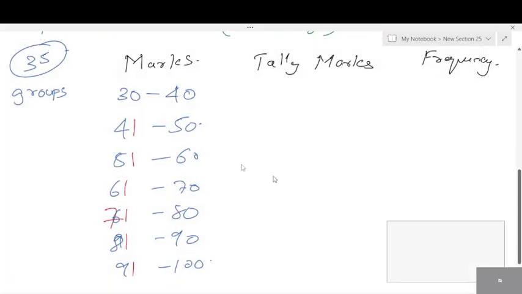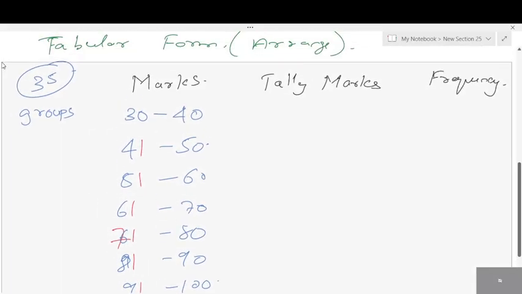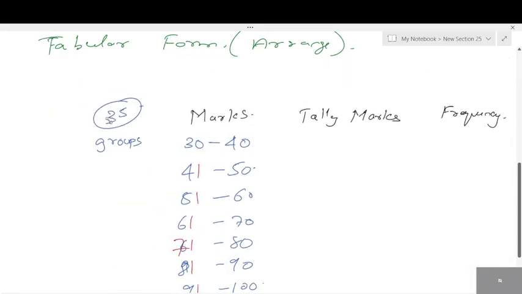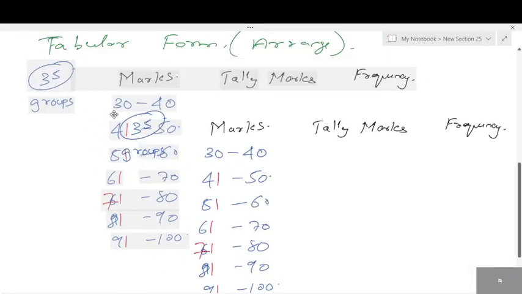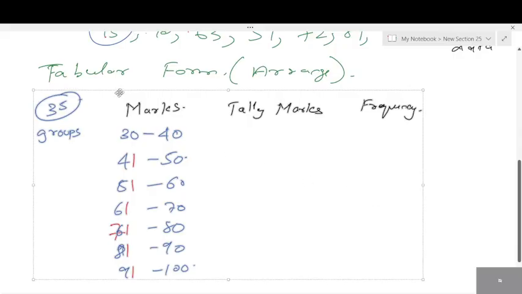So first thing, collect data, raw data. We arrange them in terms of array, or arrayed data. Then we simplify them in the form of a table. This is known as tabular form, representing in tabular form.